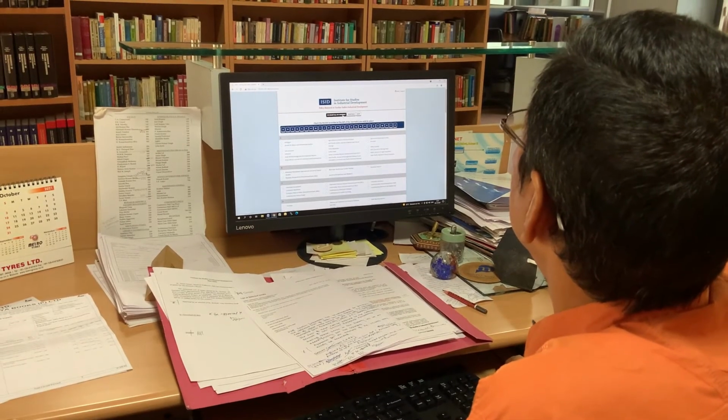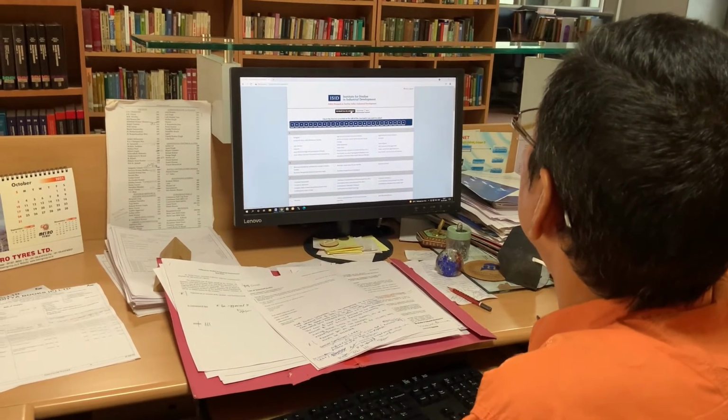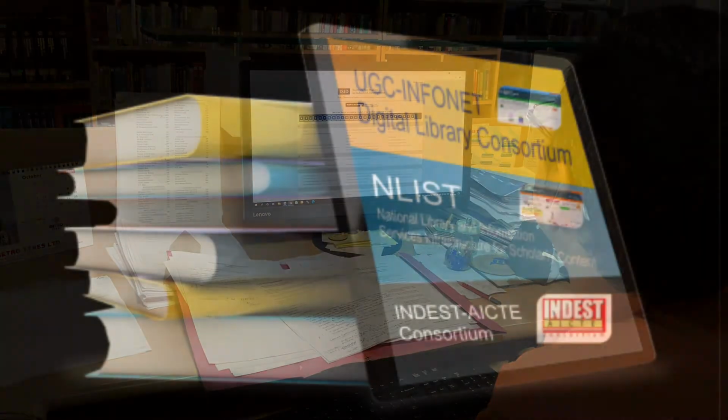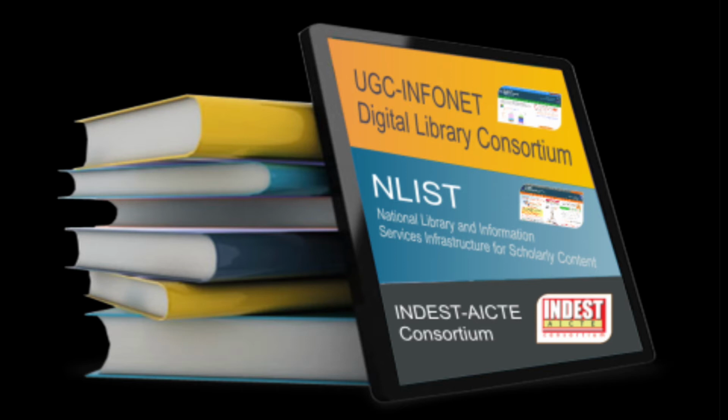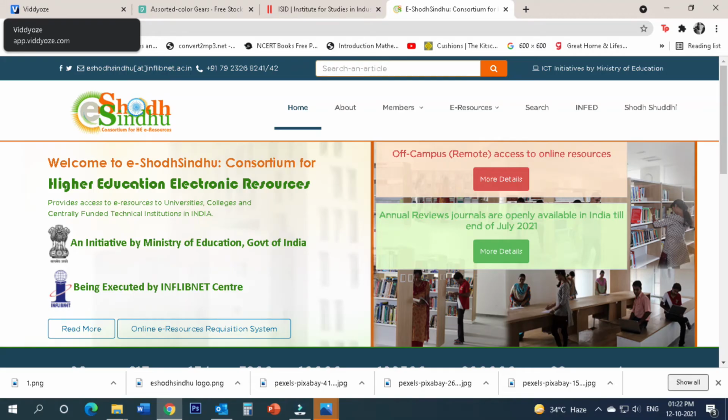Here is a short demonstration of the extremely user-friendly database available to research scholars and institutions through the UGC InfraNet Digital Library Consortium since 2008-09, now known as eShodh Sindhu, a consortium for higher education electronic resources, an initiative by the Ministry of Education, Government of India.